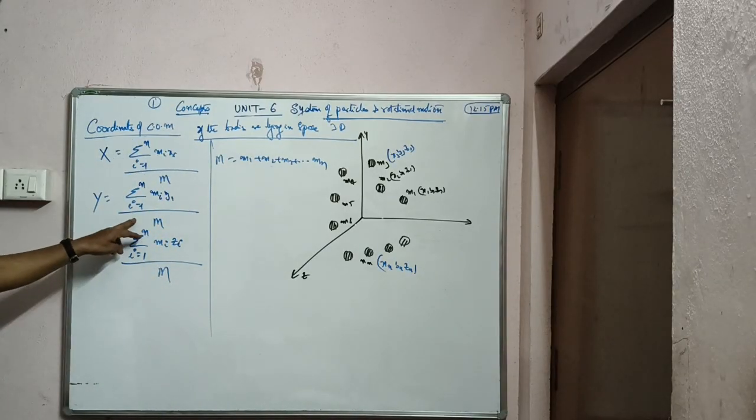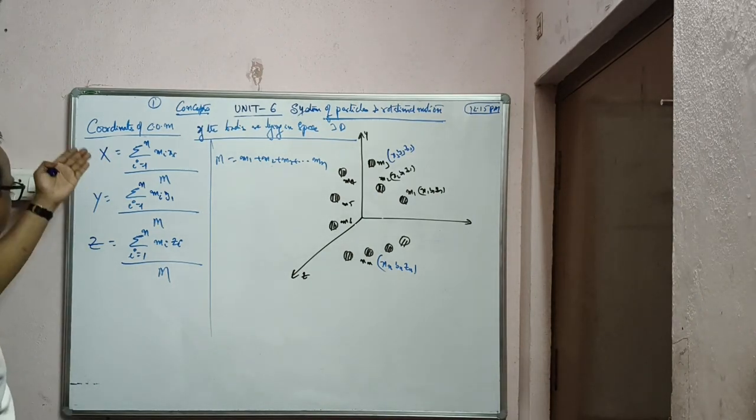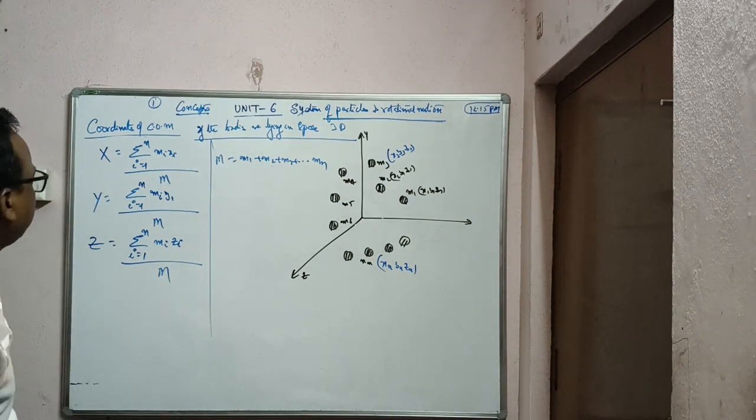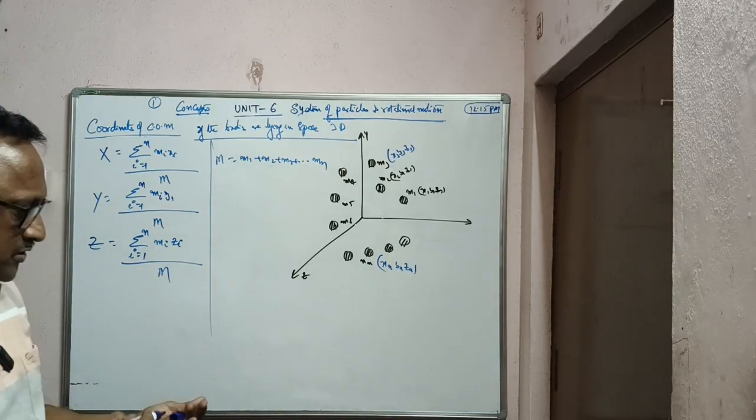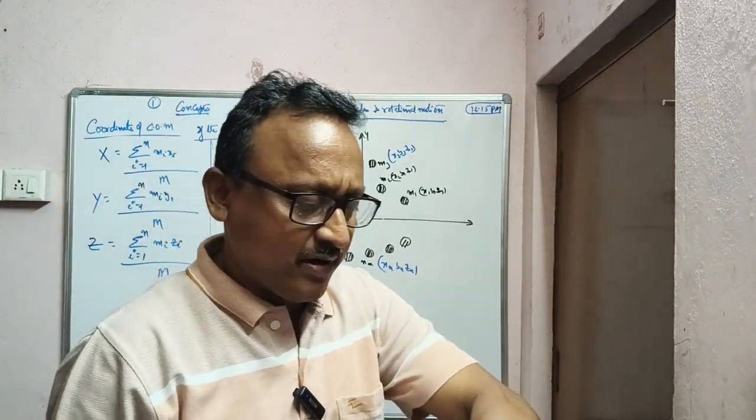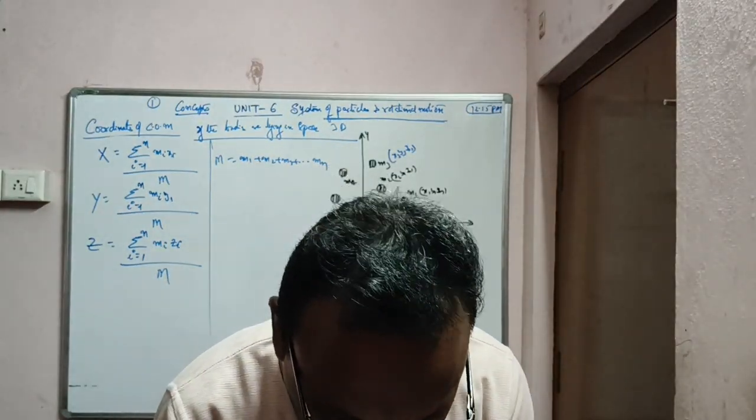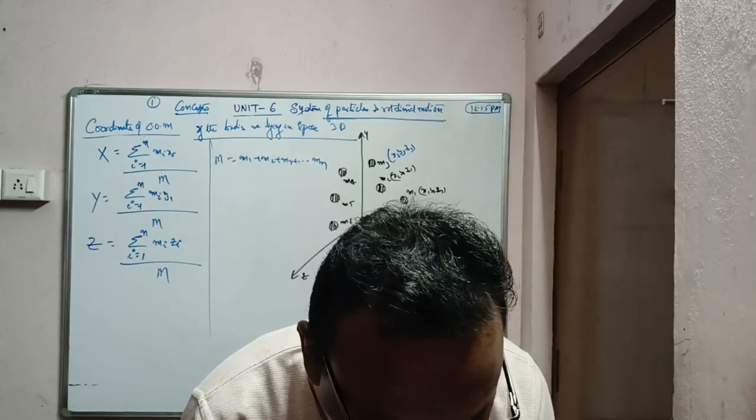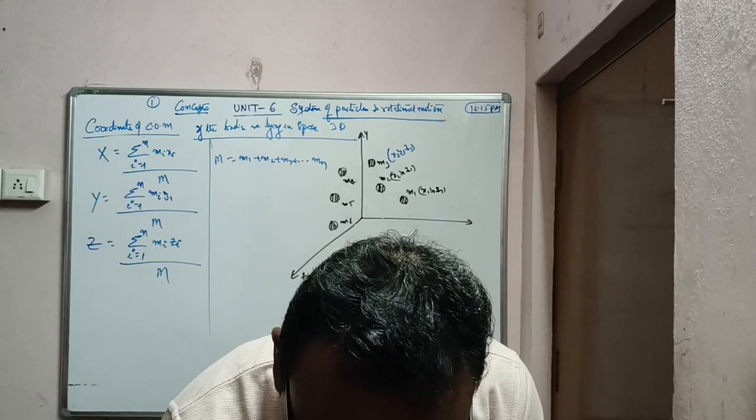So when you put 1, you will get the first one, 2, the second one. Like that, x coordinate, y coordinate and z coordinate: m_i x_i, m_i y_i, m_i z_i. So this is in space, and when bodies are distributed in space, in this way you will be getting it. Clear? Any doubt?